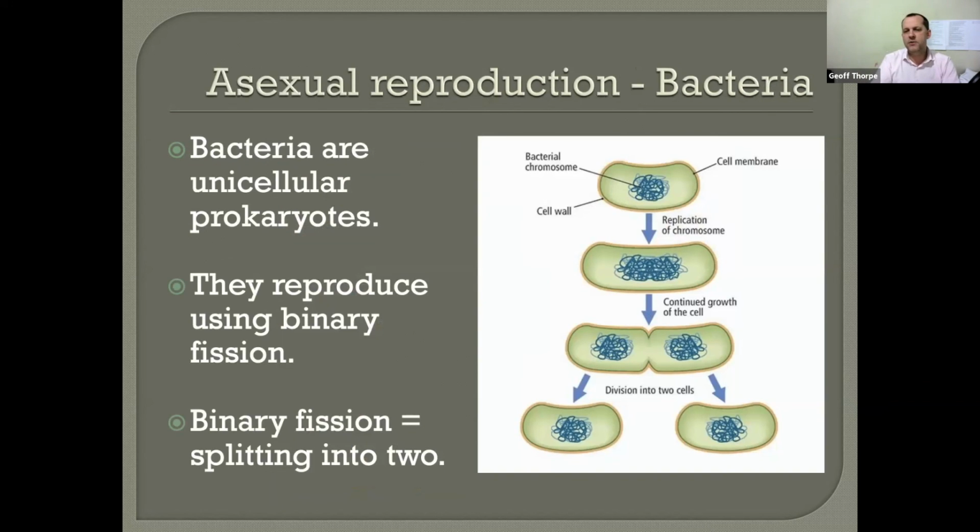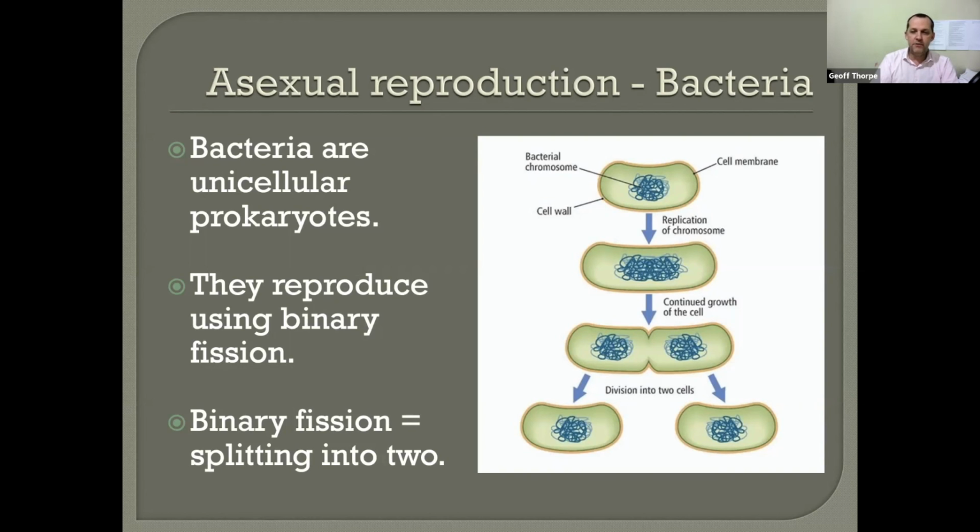So now, asexual reproduction in bacteria. We know bacteria are unicellular prokaryotes. They have no membrane-bound organelles. There's a tiny bit of organization in them. It's not just a random mess inside, but they are not organized to the extent of eukaryotes. So they reproduce using binary fission, and binary fission is simply splitting into two.